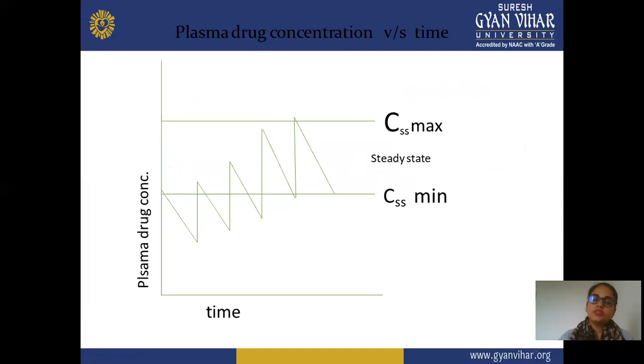This is the plasma drug concentration. In this, we are plotting time versus plasma drug concentration by IV route. This is a peak that you see by IV route, and this is the Cmax, the maximum concentration of your drug at a particular dose and particular interval of time. And this is the steady state concentration, and this area is known as steady state. This is a time versus plasma drug concentration curve.